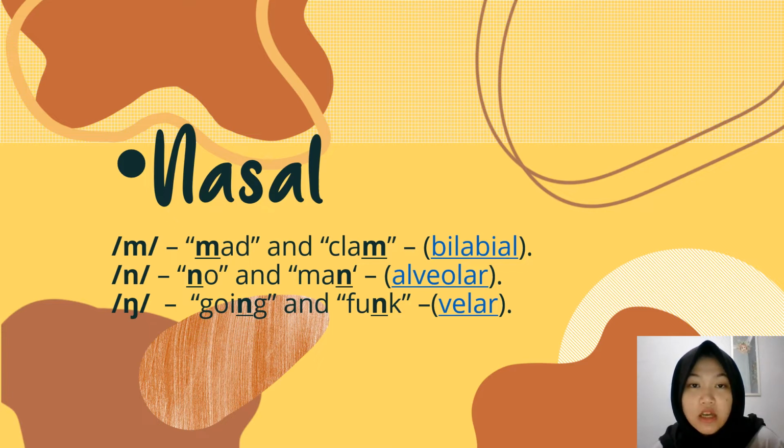So, in this word, the oral passage is blocked by closing the lips. It's called bilabial. And the next is no, and man. The oral passage is blocked by pressing the tongue tip against the alveolar ridge. It's called alveolar. And the last example is going, and funk. The oral passage is blocked by pressing the back of your tongue against the soft palate. It is called velar.